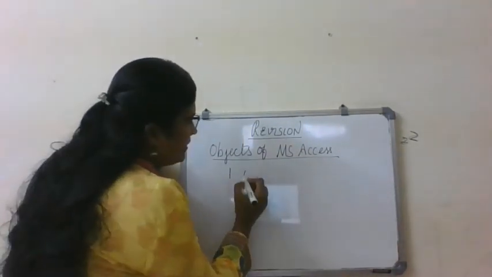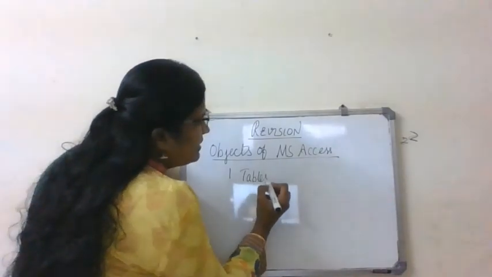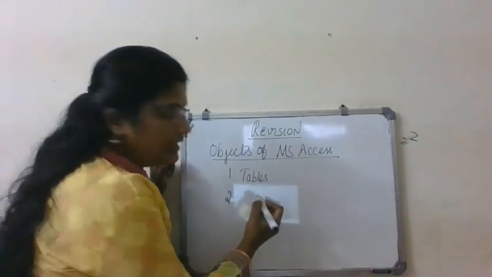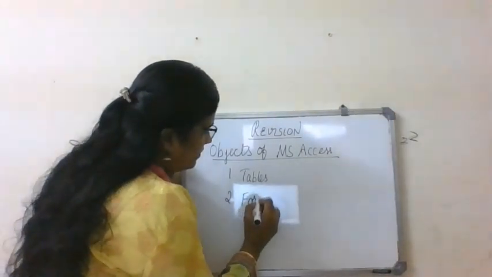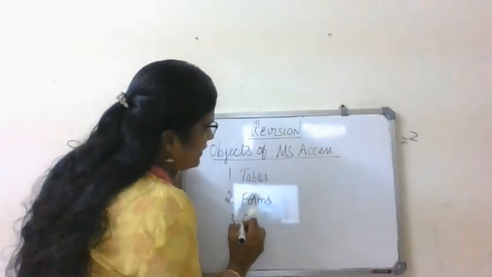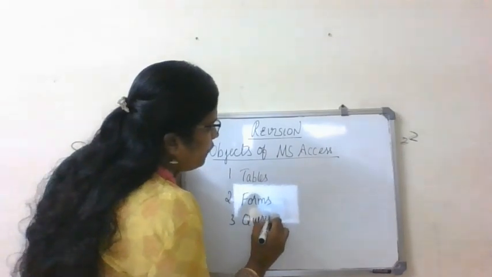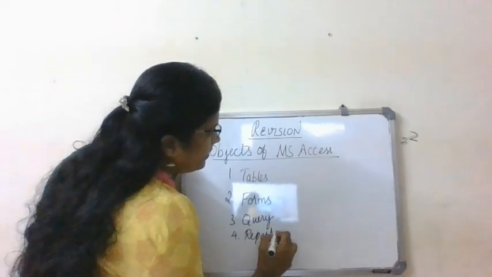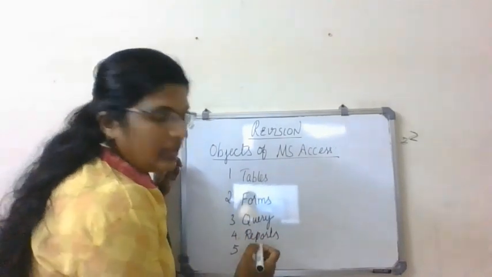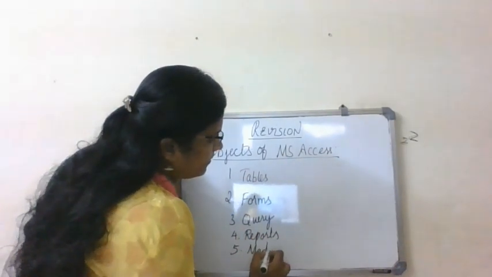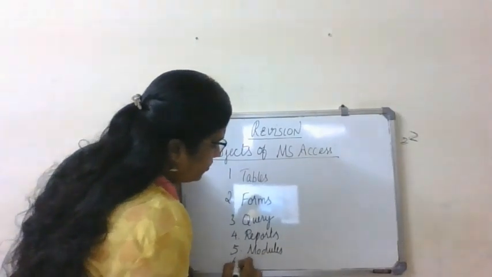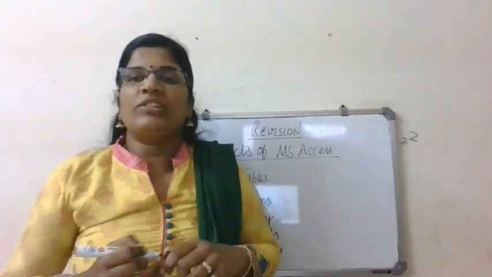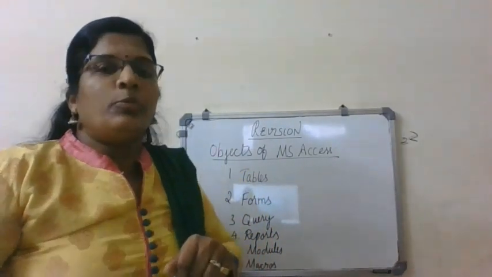Tables is the first object. Second one is forms. Actually, second one is query. Forms, queries, reports. Then modules, macros. These are the objects of database.